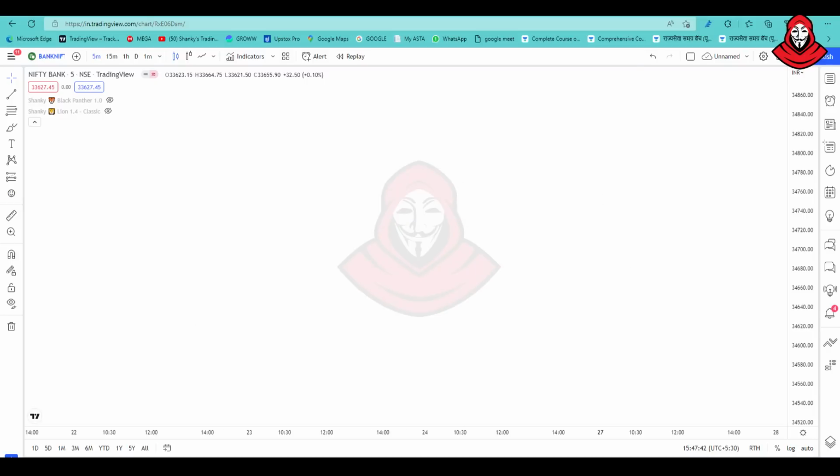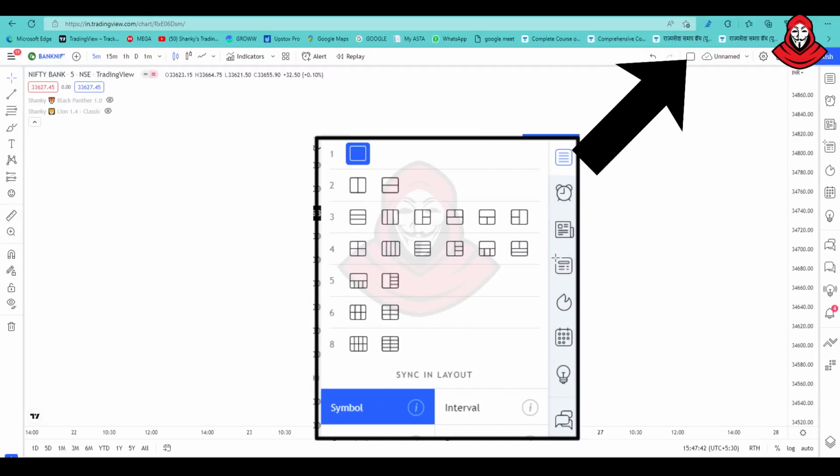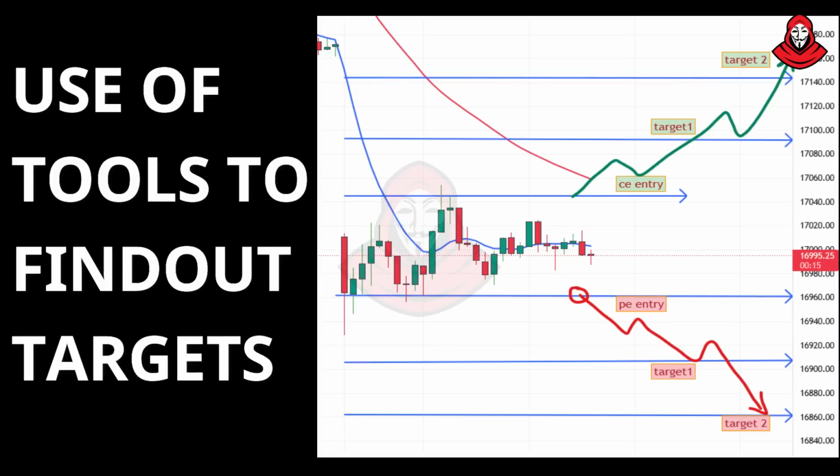Now, how to use the split screen? A lot of people don't know how to split the screen in the chart. Go to the top and you can see that button over here. For pro members only, you can use two screens. And then there is the use of tools to find out targets.